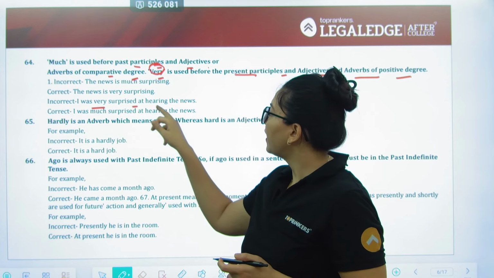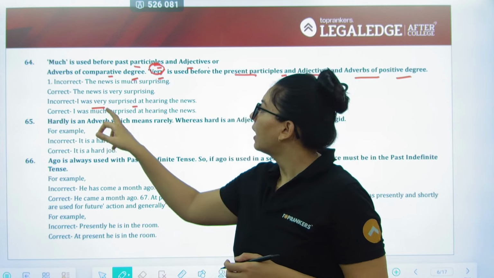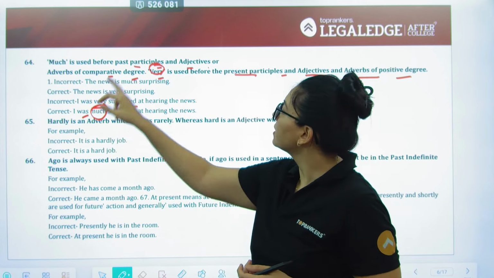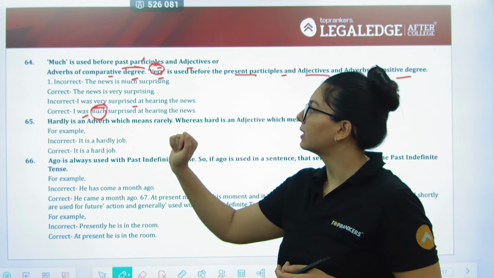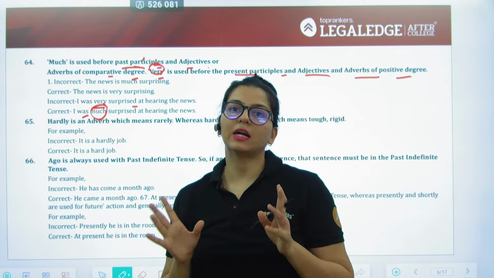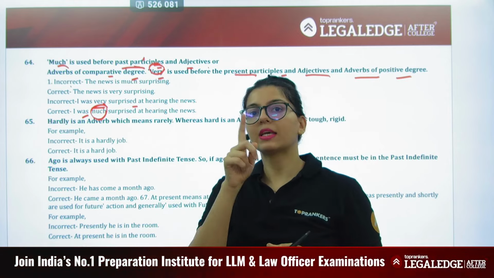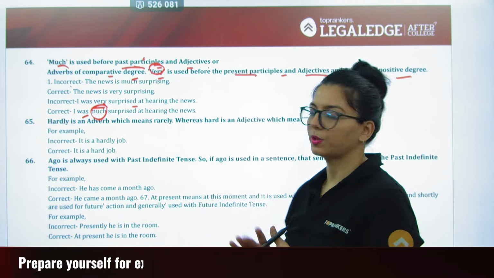Likewise, I was very surprised at hearing the news. I was much surprised. Why? Because now this is a statement of the past. Statement ने बोला past participle के साथ क्या लगेगा, या comparative degree का लगेगा, and we are going to use a much. So present के साथ very लगेगा, past के साथ much लगेगा. This is what the rule says.